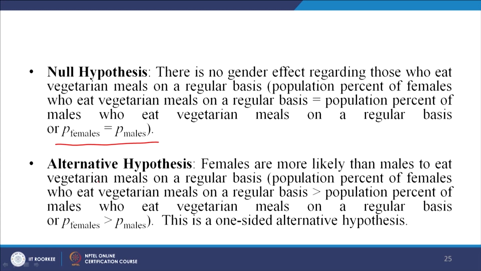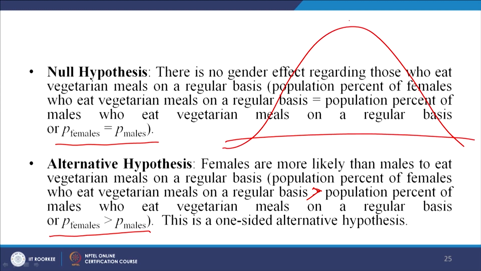Now, in this case, what does that mean? The population percentage of females who eat vegetarian meals is greater than the population percentage of males who eat vegetarian meals. So, in this condition we are interested in only one side. If I draw this, how will it look? Suppose I am saying that the percentage of females is more than the males. So, my shift of the study is towards this side, is it not?